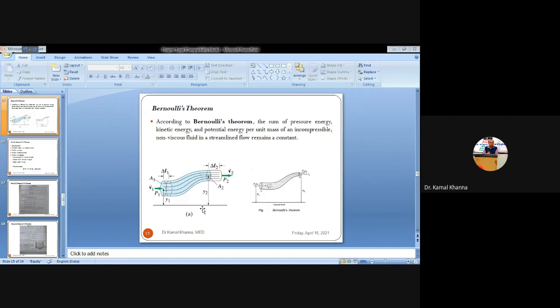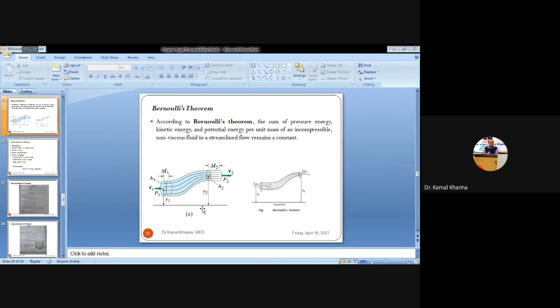And similarly at the exit point we have the area as A2, pressure as P2, velocity as V2, and the length through which the liquid is exiting that pipe is assumed as delta L2. And also the height of the reference point from the datum is H2 or Y2. So you can consider figure A as well as figure B.